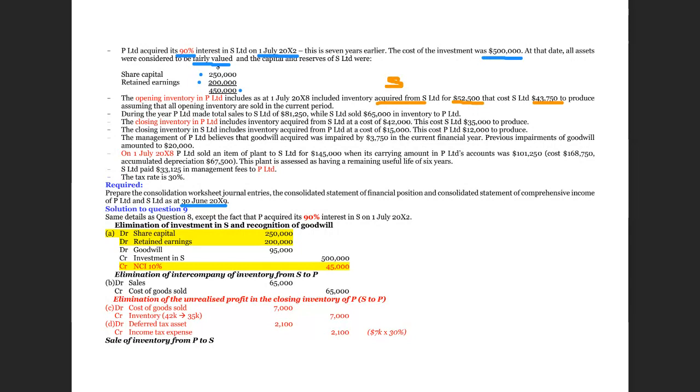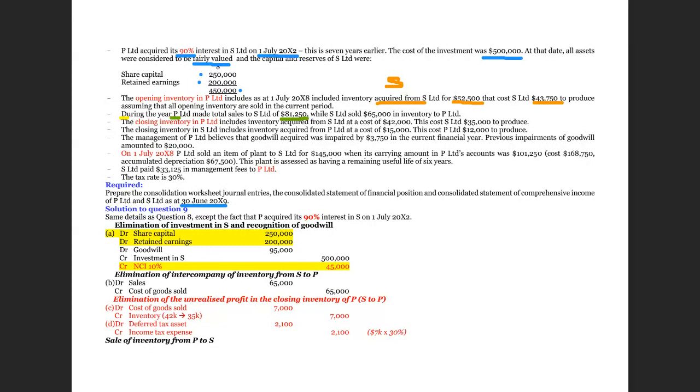And then during the year, the question continues: P made sales to S. Therefore, this 81,250 is a sale from parent to subsidiary.